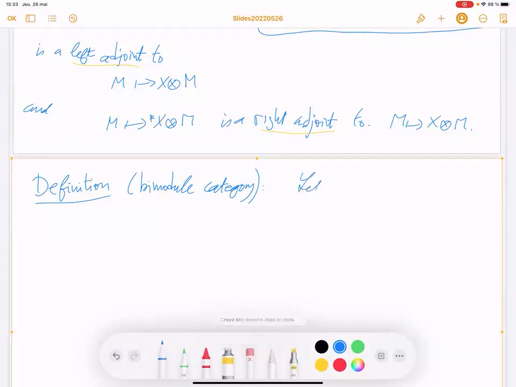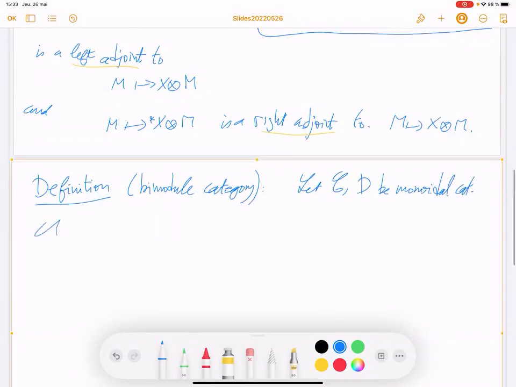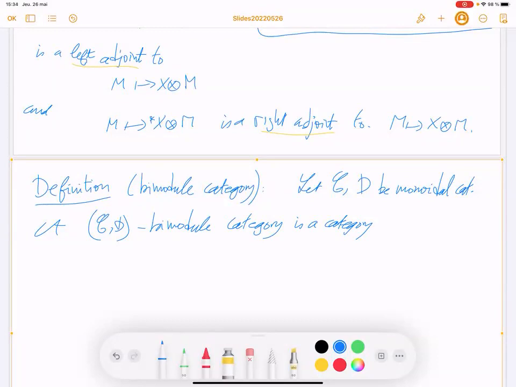Let C and D be monoidal categories. A C-D bimodule category is a category with a left C module structure and a right D module structure with the corresponding module associativity constraints.